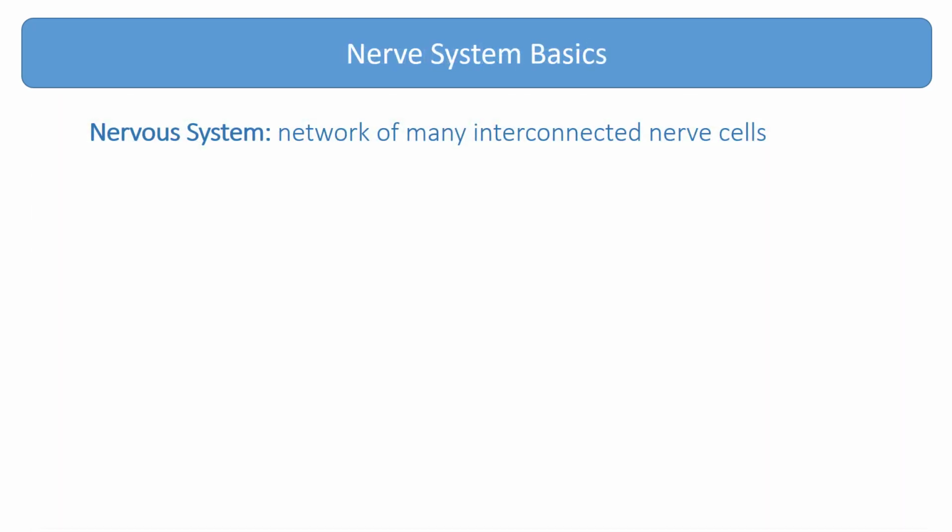As we introduced in the last chapter, a nervous system is fundamental to maintaining homeostasis in the vast majority of animals. Except for sponges, all multicellular animals possess a nervous system, a network of many interconnected nerve cells. This network allows an animal to sense and respond to the environment, coordinate movement through the action of muscles, and regulate the internal function of its body.